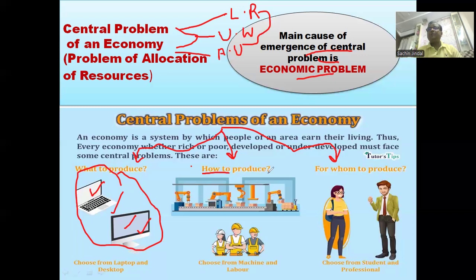In the problem how to produce, we have to decide about two types of technology. One is labor intensive technology. Labor intensive technology means that while doing the production, a producer is using labor more than capital. For example, suppose a builder is constructing a building and the work is going on the 10th floor. Now on the 10th floor, material needs to be taken.